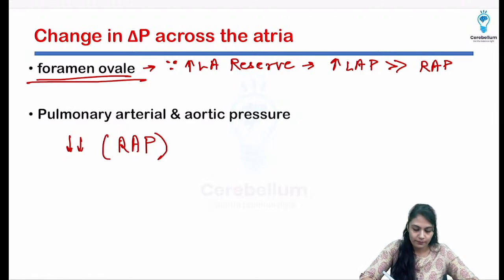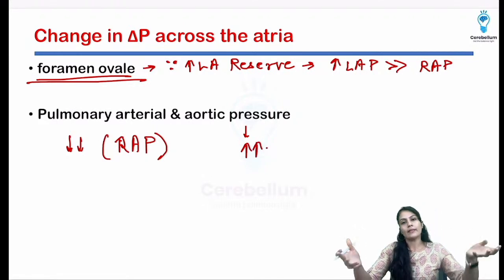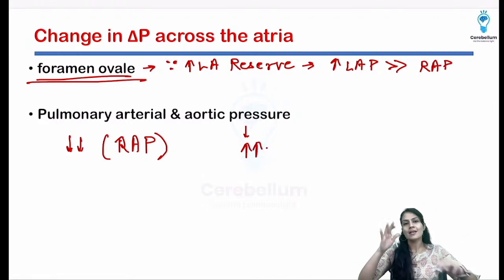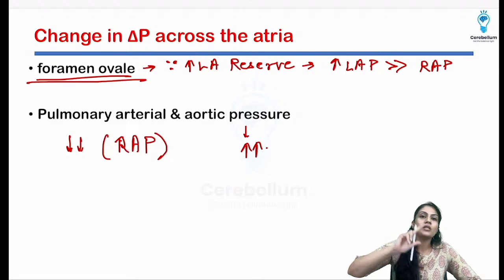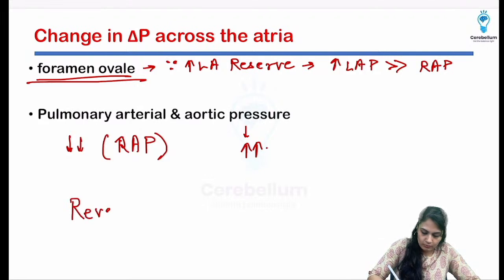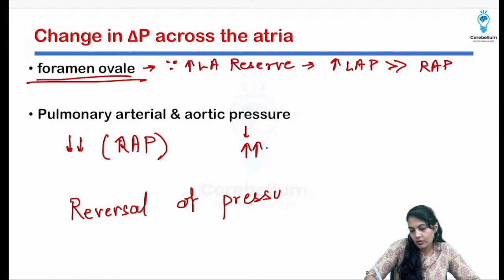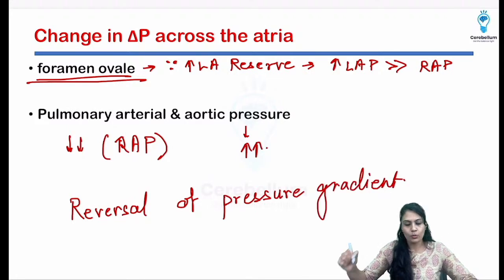Now coming to this aortic pressure, it is going to increase because of back pressure. And that's why the whole scenario is going to take place, and this is known as reversal of pressure gradient. Because of this reversal of pressure gradient, the foramen ovale will close.